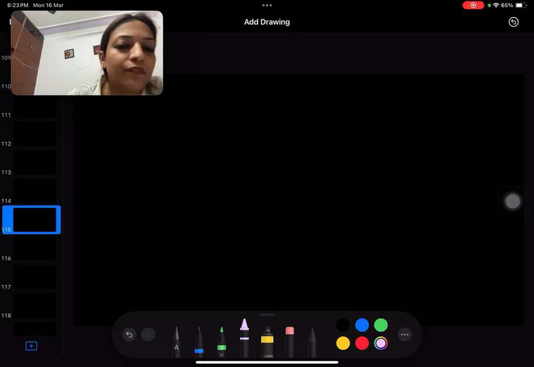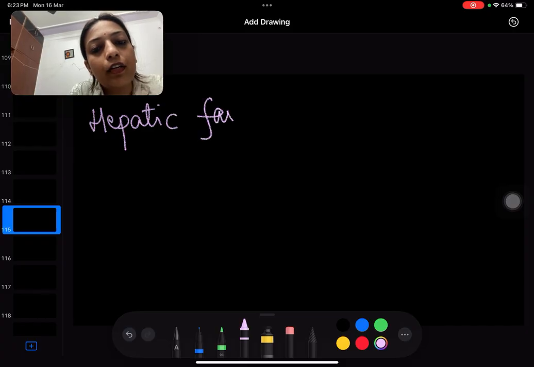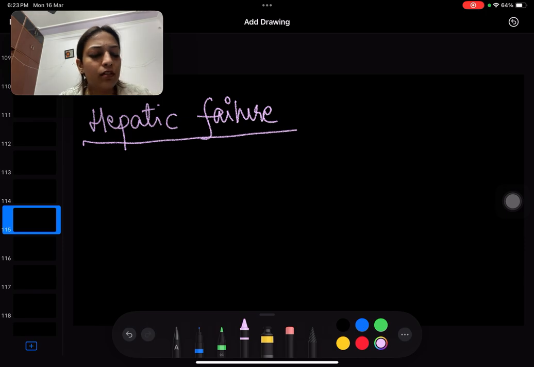Now, hepatic failure, the next complication. In a patient with CLD, the patient can land up in hepatic failure, which means that the very small amount of liver which was actually working till now has stopped working. This is the final common pathway.